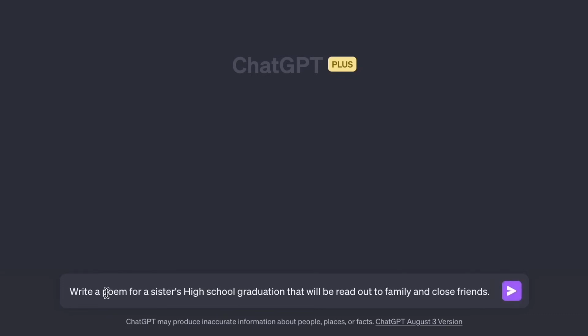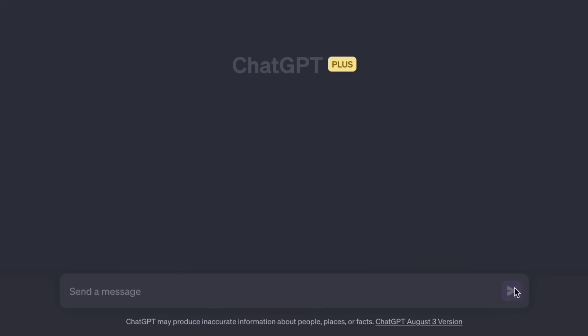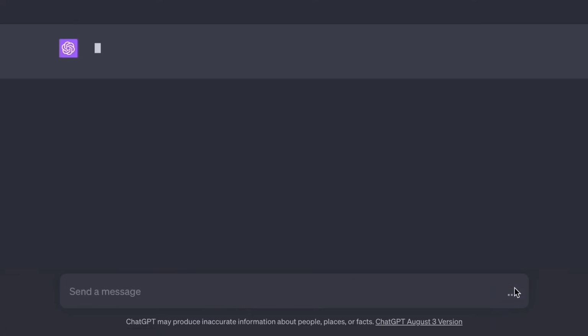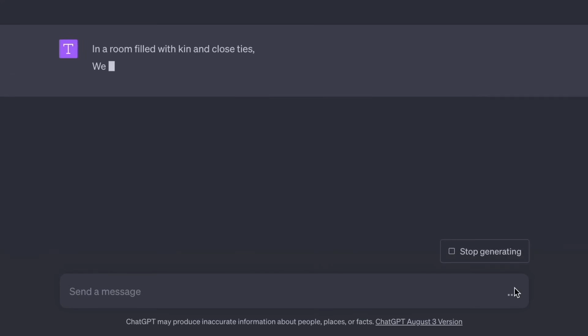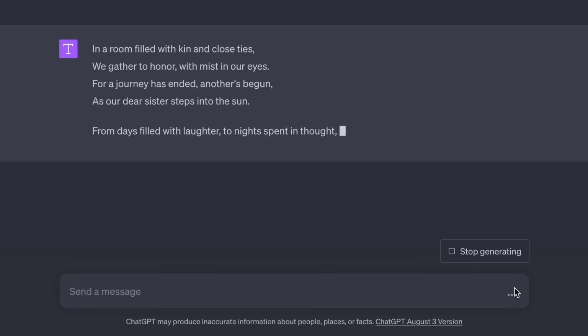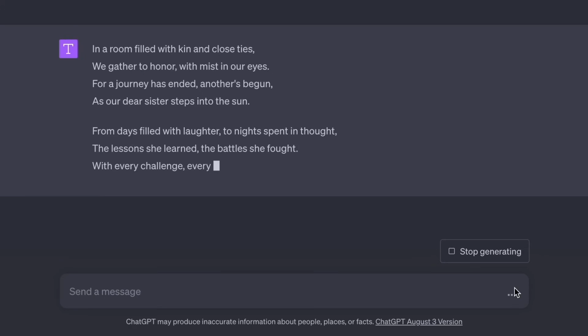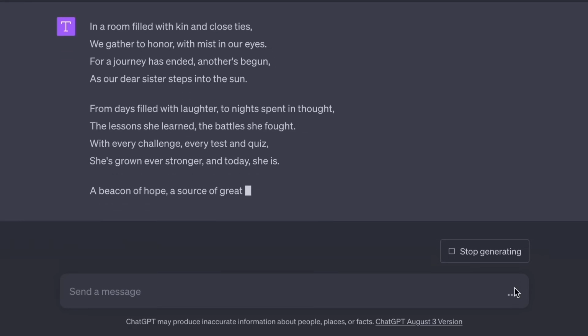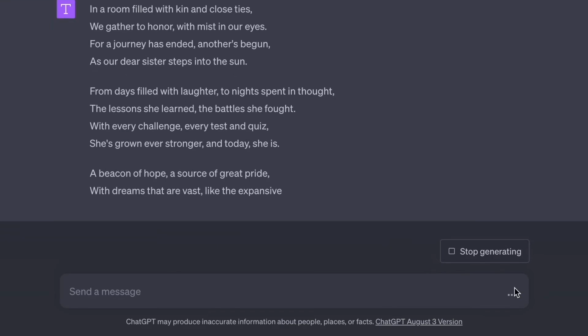So, for example, you can have this prompt right here. Write a poem for a sister's high school graduation that will be read out to a family and close friends. So let's go ahead and run this, and let's see what comes back. So there we go. It is quite good. In a room filled with kin and close ties, we gather to honor the mist in our eyes, for a journey has ended, another begun, as our dear sister steps into the sun.